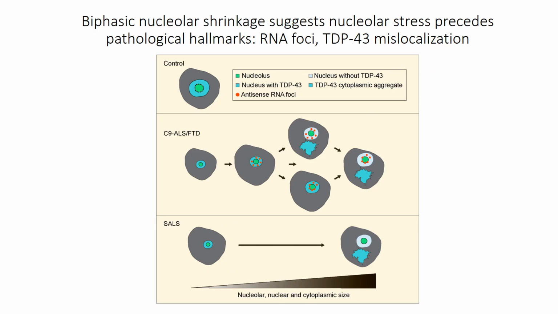Our results suggest that biphasic nucleolar shrinkage is a characteristic of nucleolar stress and precedes pathological hallmarks such as RNA foci and TDP43 mislocalization. Importantly, nucleolar stress not only occurs in C9 ALS FTD, but is also a part of sporadic ALS.